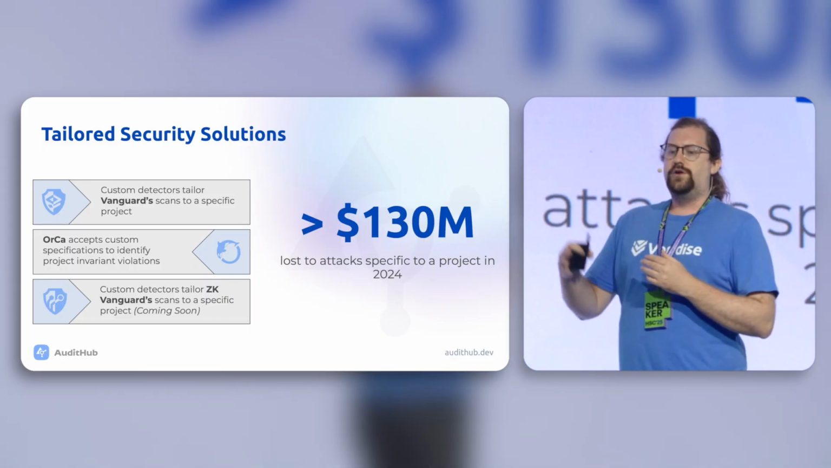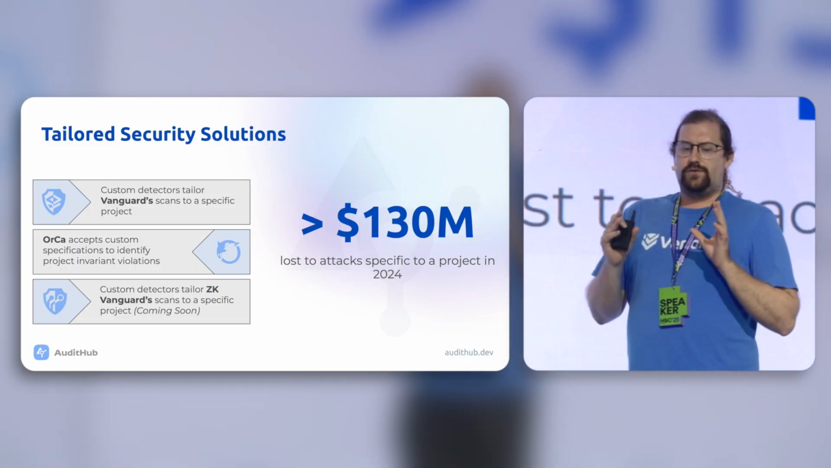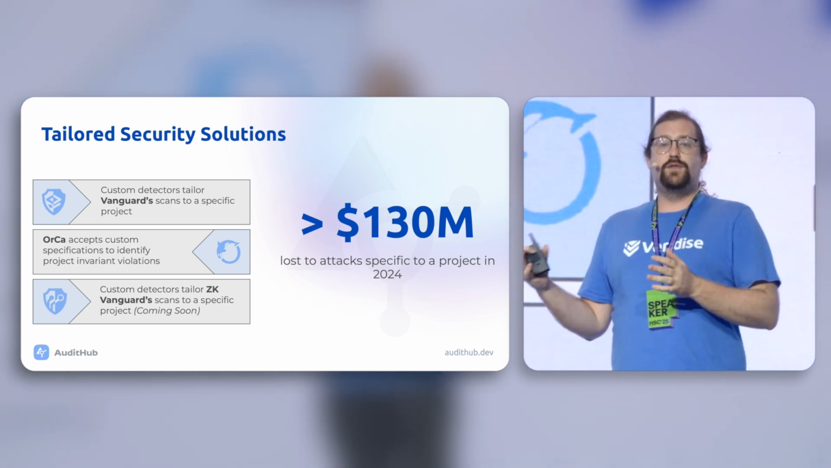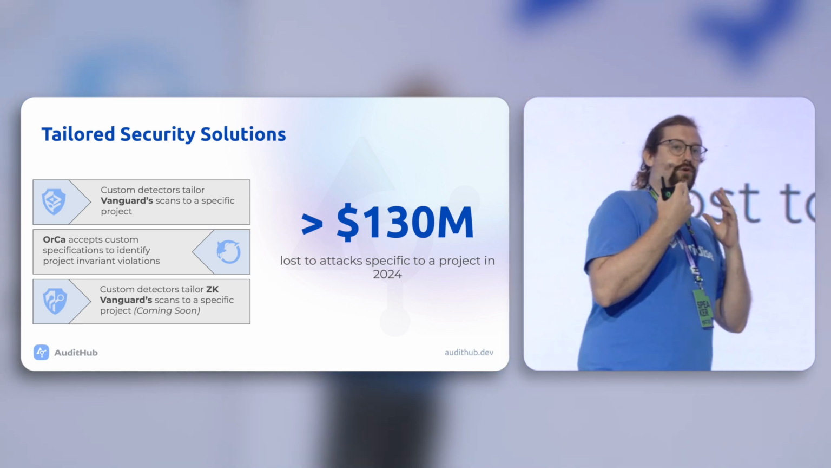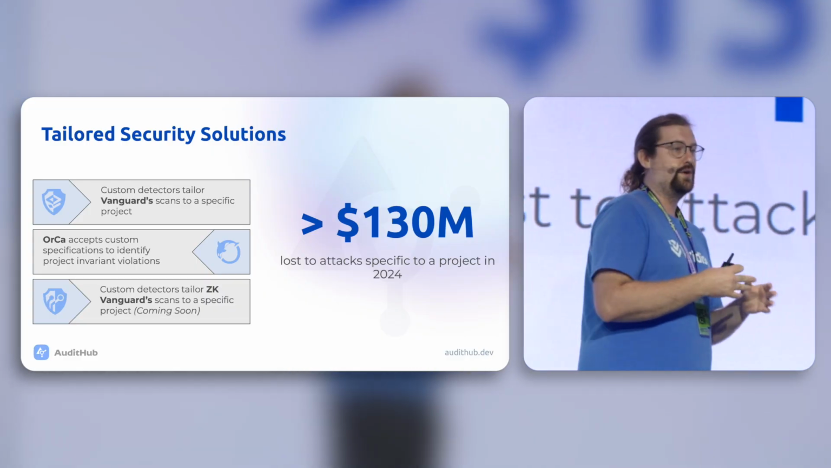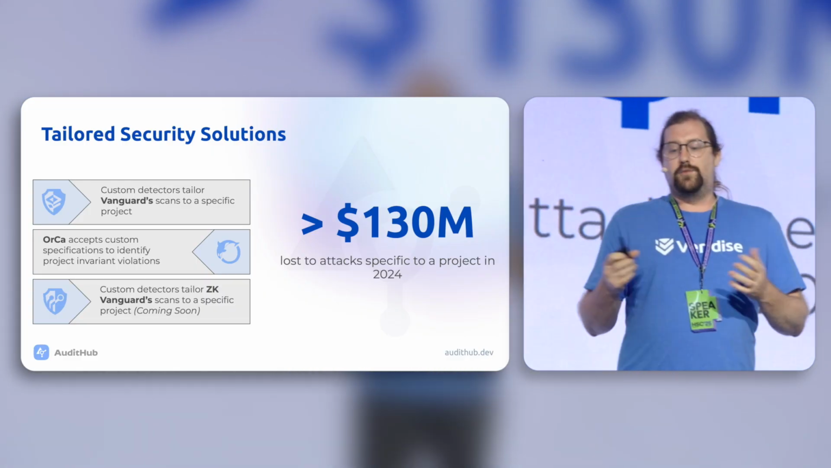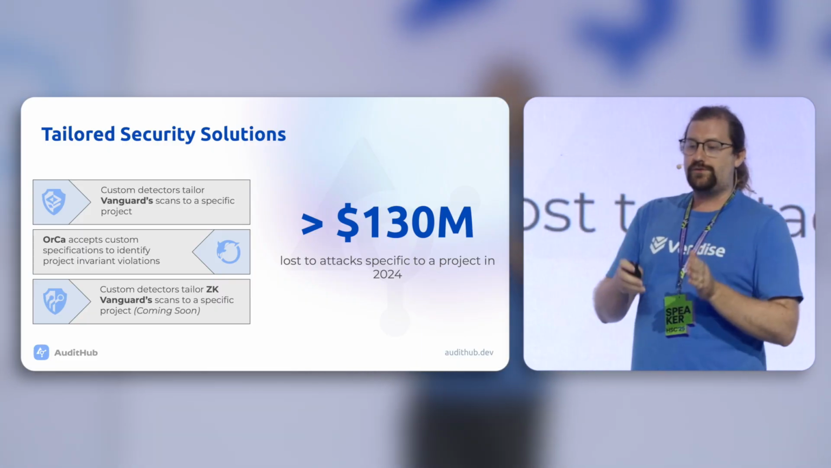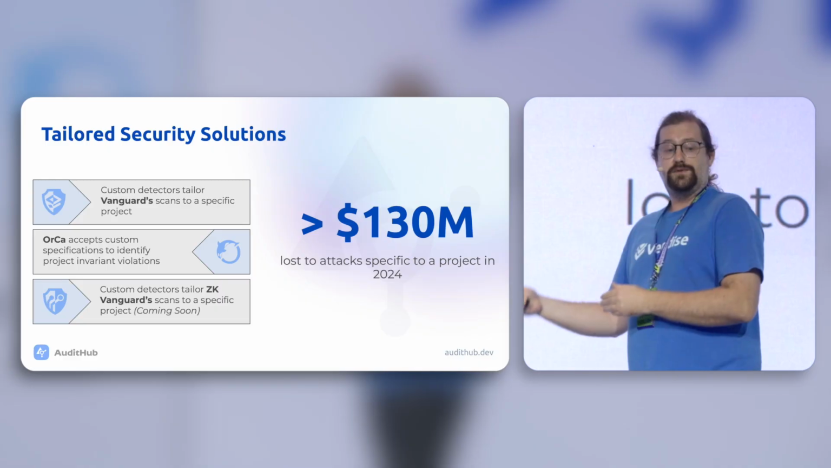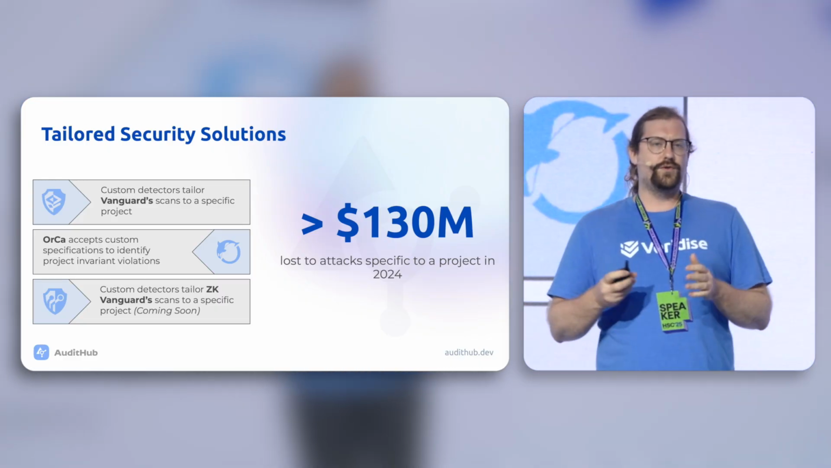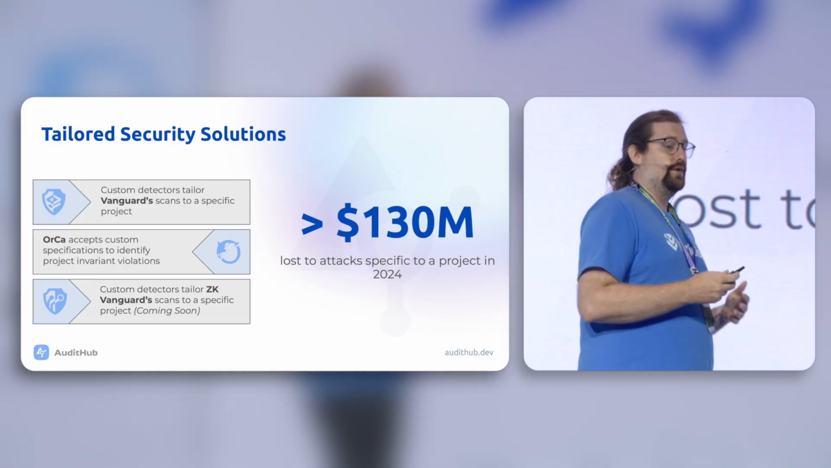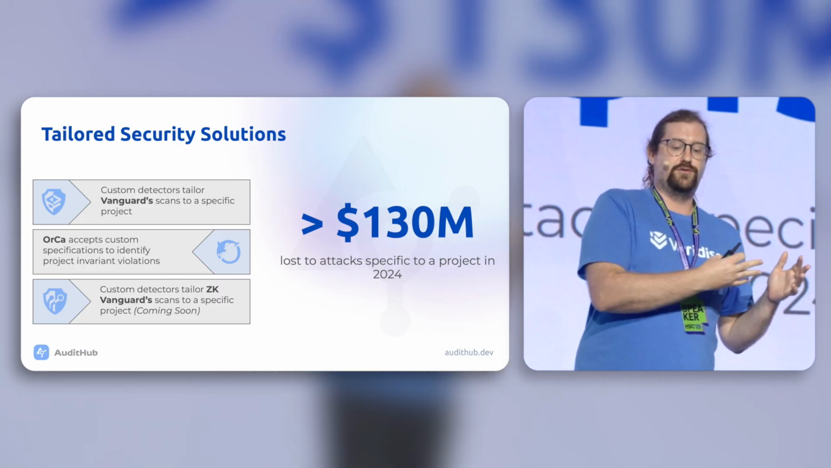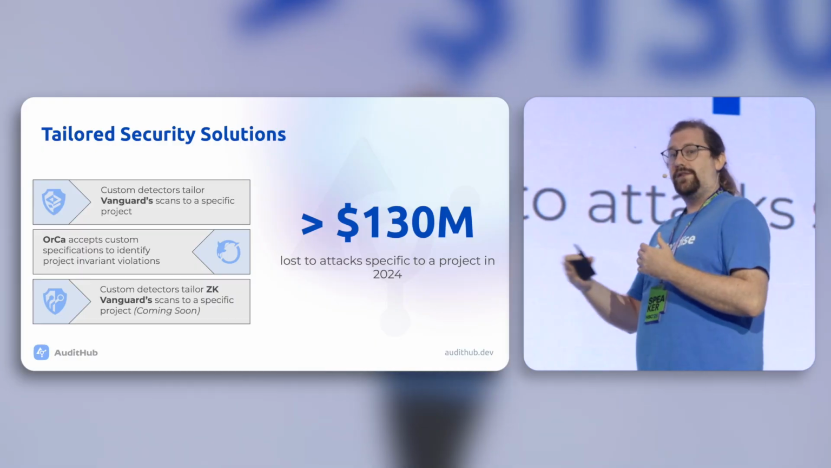However, even with finding common vulnerabilities, we also need to look at vulnerabilities that are specific to the business logic of the particular project. And so this is why we need to be able to tailor security tools for a particular project. More specifically, in 2024, we saw that about $130 million was lost due to exploiting the business logic of a particular project. And so for this reason, most of the security tools that we're building at Veridise can also be customized. You can provide them with additional information about the project, and it can look for violations of properties